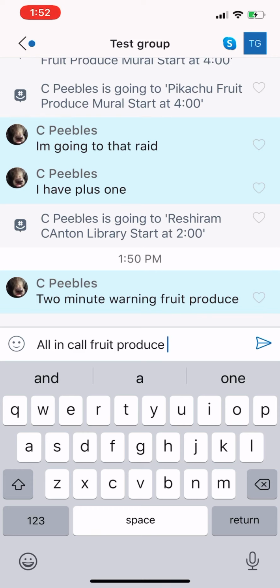If the raid starts at 2 and we haven't started the lobby yet because you haven't seen the all-in call, wait until you see the all-in call. It could go 2 o'clock and 30 seconds or something. That might be what's going on. Wait. Why is that important?